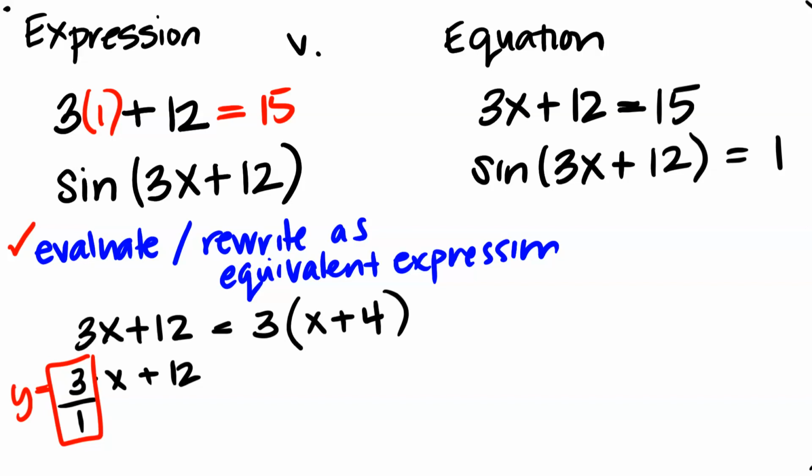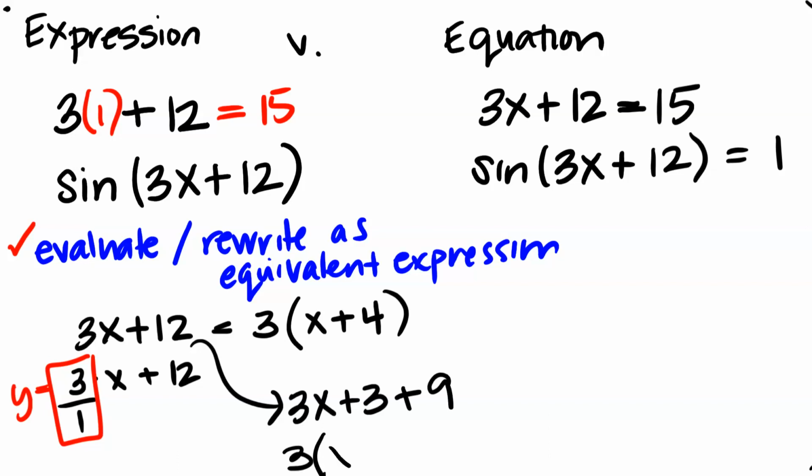We're going to see more complicated methods like completing the square, but the main thing here is that it needs to be the same. We can factor, we can divide by 1, we can multiply by 1, we can add 0. One thing math people like to do is to take something like this and rewrite it as 3x plus 3 plus 9. You're saying, why the heck would you do that? Well, because then maybe you're factoring out the 3 from this and leaving that plus 9 hanging off the back, right? There might be some situation where that makes sense to do. So the difference here is we're taking the 12 and we're splitting it up.